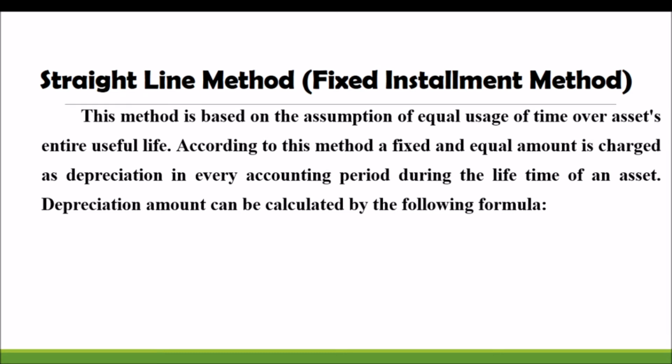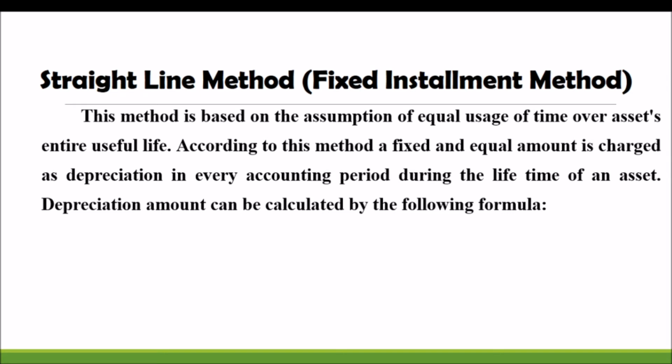Two different methods are used to calculate the value of depreciation and to adjust it in the books of accounts. The first method is the straight line method. The one feature of this method is that the amount of depreciation will be the same for all the years. Every year the amount of depreciation will be the same. That is deducted from the machinery account and debited in the profit and loss account.